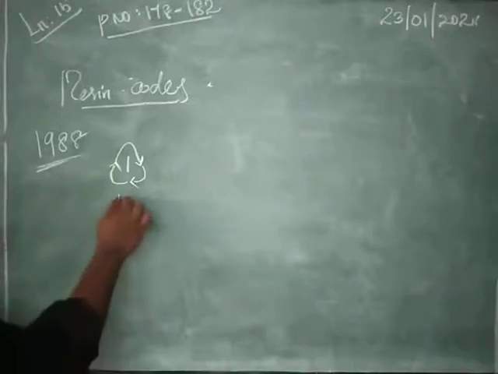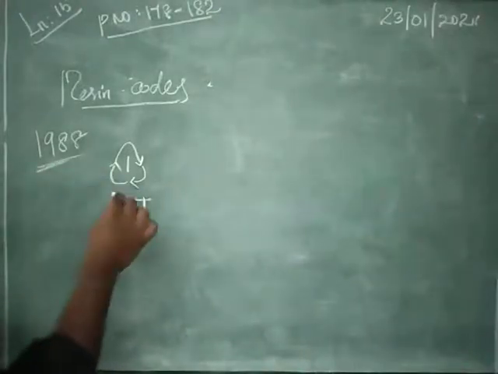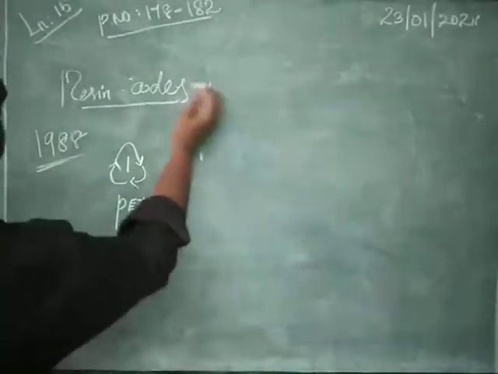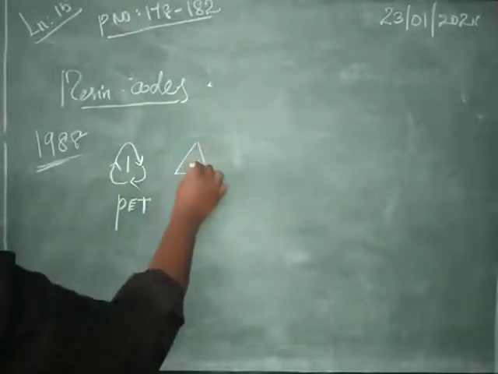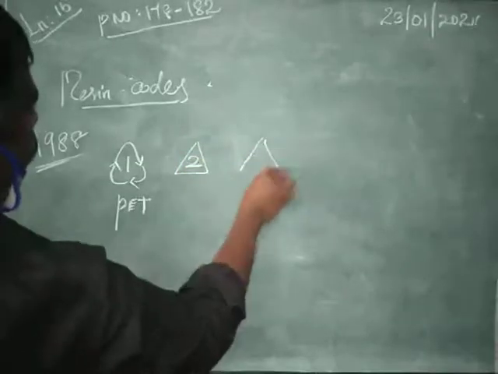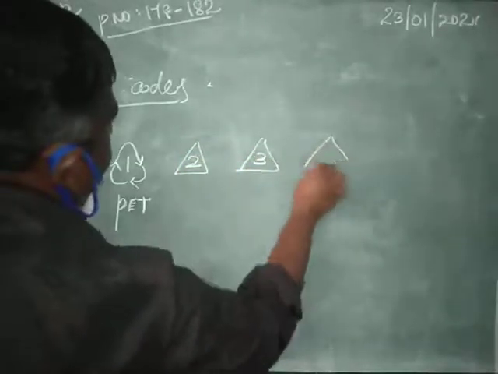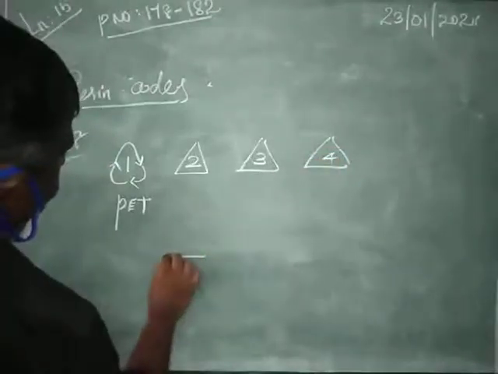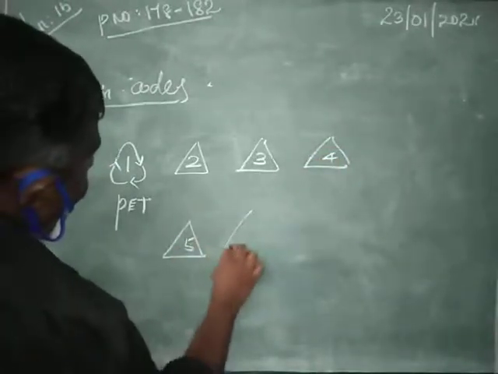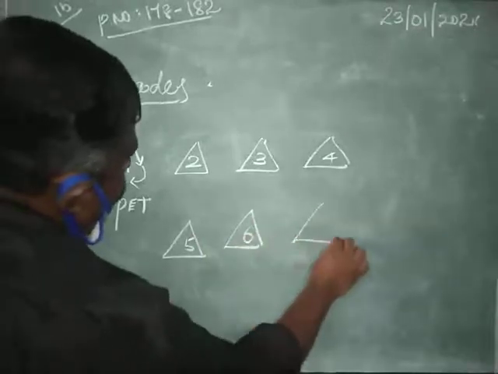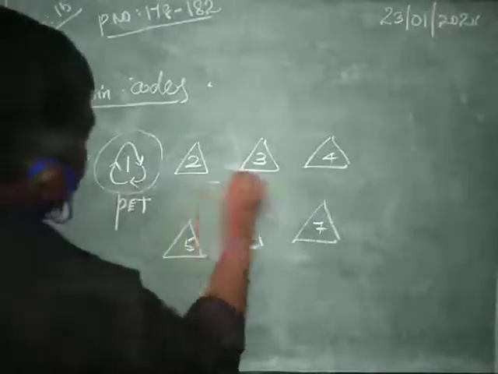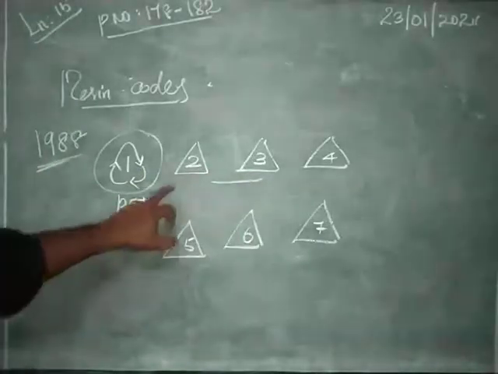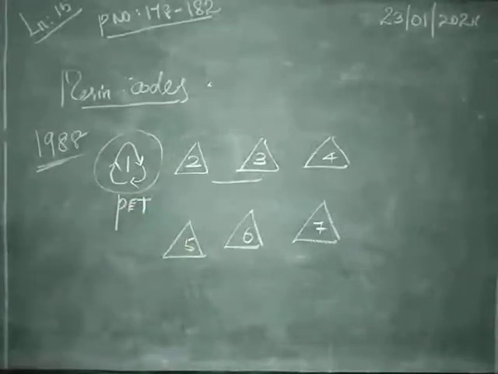For example, PET. One means PET. In the same way, instead of drawing the triangle shape, I am writing 2, 3, 4, 5, 6, 7. Usually we have to draw it in this way, but because of the time duration I am using the triangle shape. We have to use three chasing arrows in a triangle.